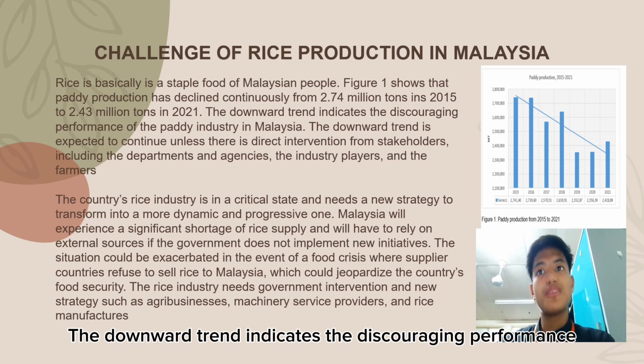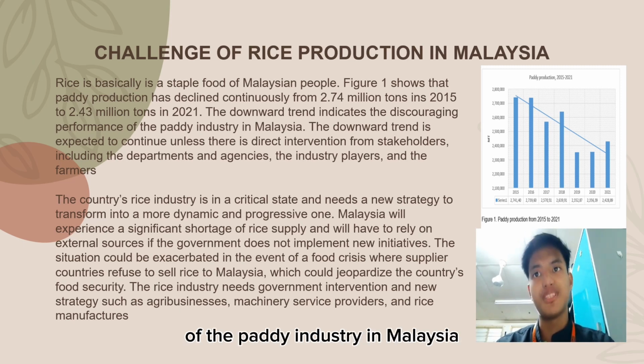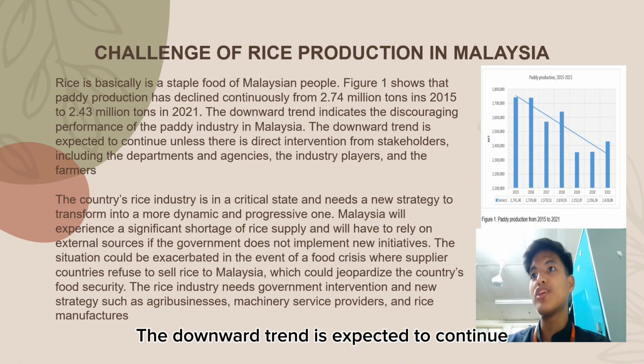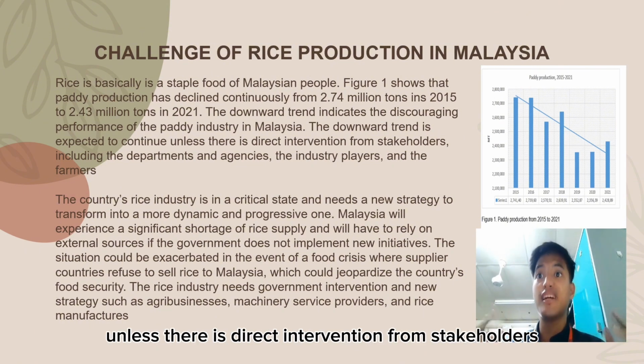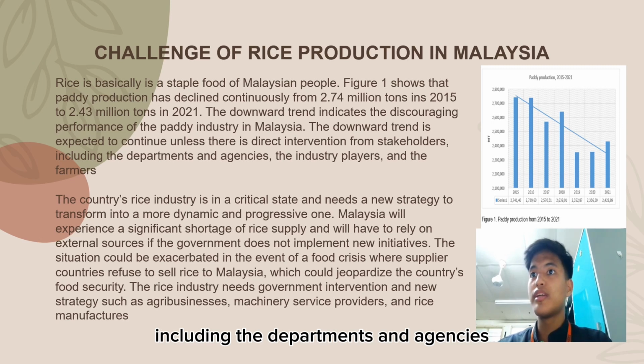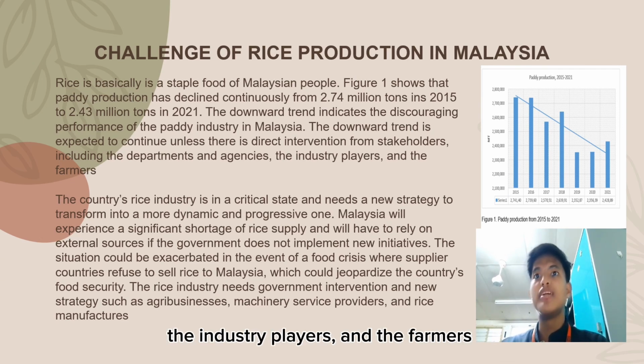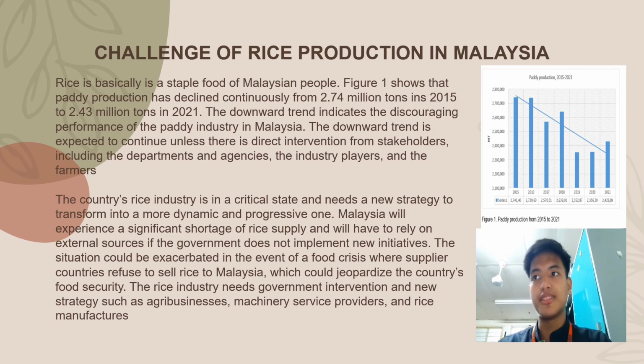The downward trend indicated the discouraging performance of the paddy industry in Malaysia. The downward trend is expected to continue unless there is direct intervention from stakeholders including the departments and agencies, the industry players and the farmers.